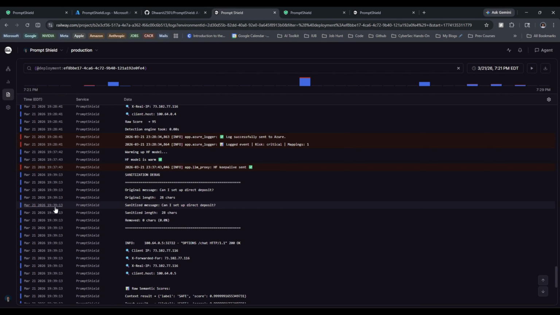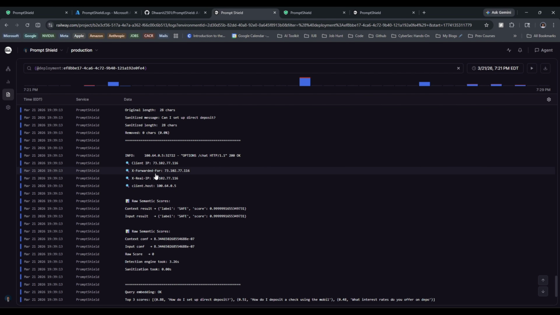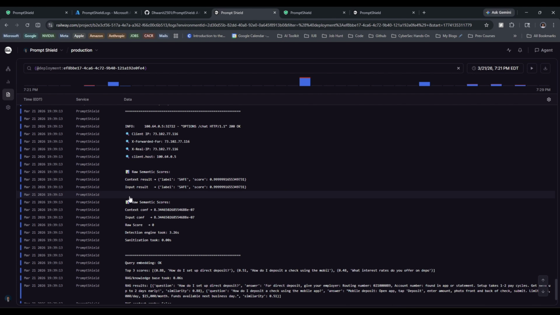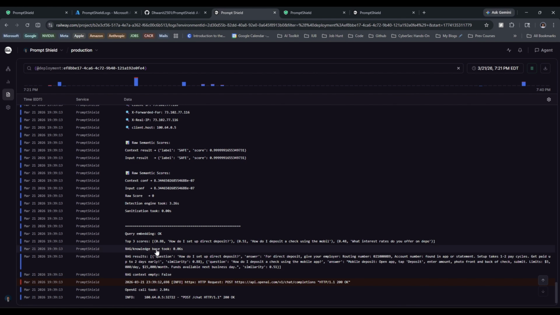So if we see, it does bypass my static analysis layer, and my model, the second layer, that is the semantic analysis layer, basically gives it a safe label because it is. It took around 3.26 seconds. And if you see the sanitization layer, it does not sanitize anything because this is a very legitimate or non-malicious user prompt. And finally, my RAG comes into the picture, which fetches answer from my data from my knowledge base.